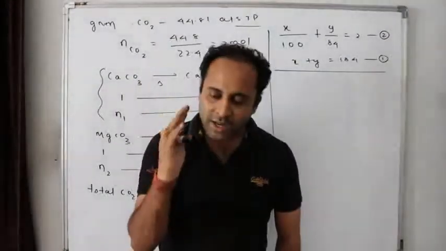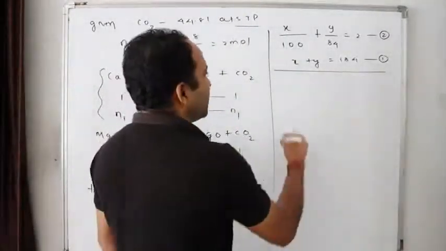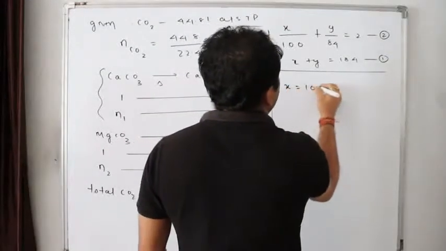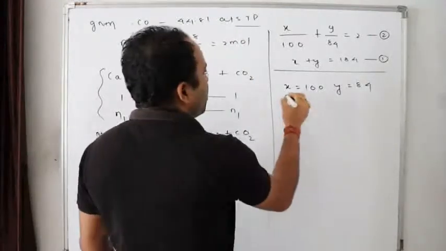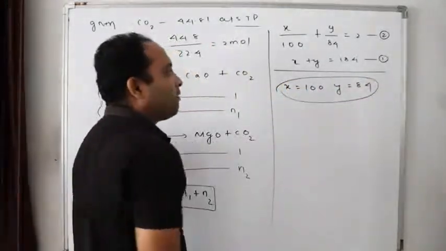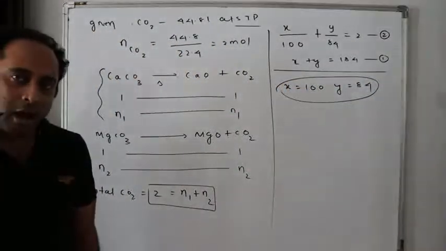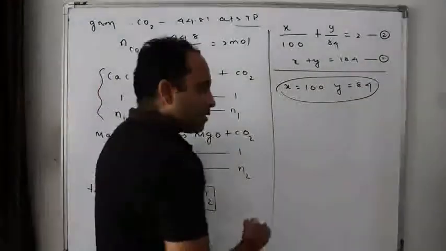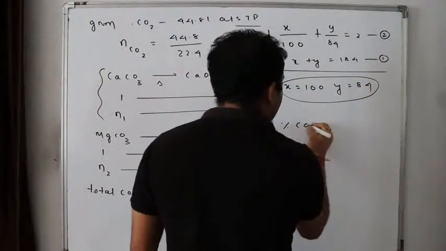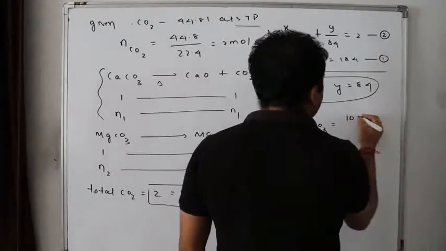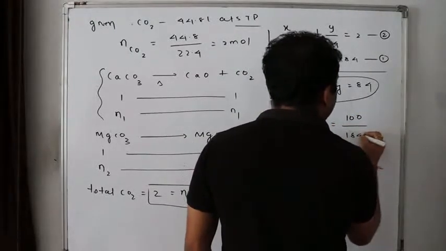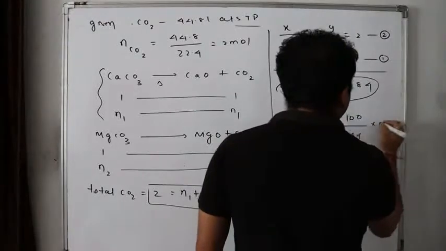If you really solve this, you will find X is equal to 100 and Y is equal to 84. The question is how much mass percentage is required, isn't it? Mass percent of calcium carbonate is 100 by 184 into 100.